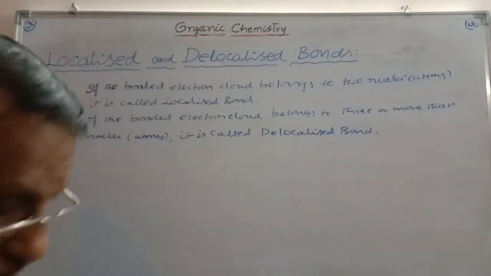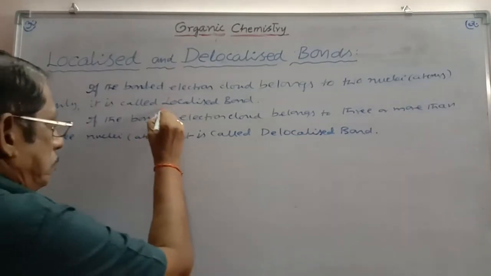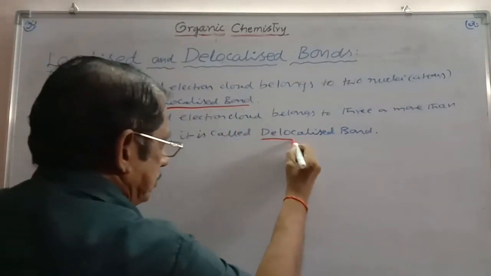In this way, we can define localized bond as well as delocalized bond.